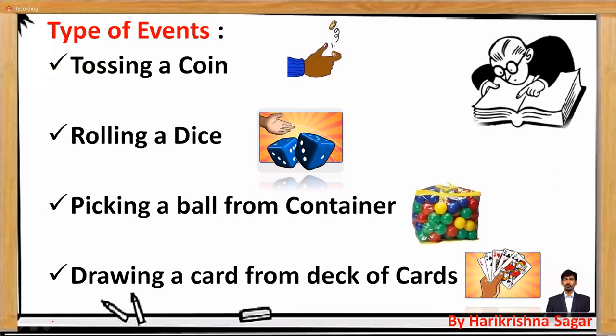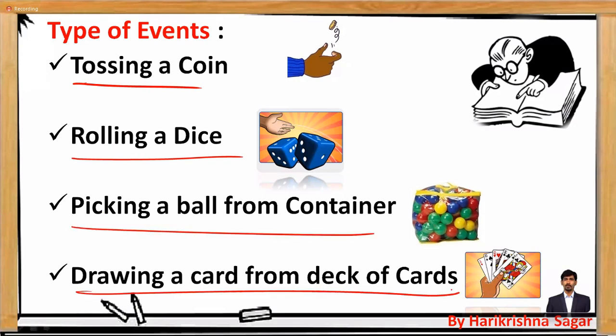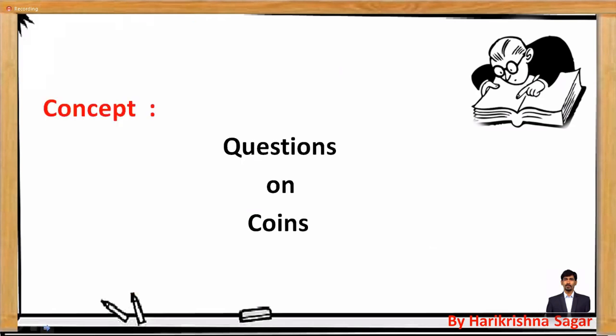What types of events do we come across under probabilities? Most frequently you come across the events of tossing a coin, rolling a dice, picking a ball from a container, and drawing a card from a deck of cards. These are the most frequently asked questions. How the questions of coins, dice and container problems are given, and what tricks we can use in solving them, we'll try to understand in this session. So let's start with the questions related to coins.